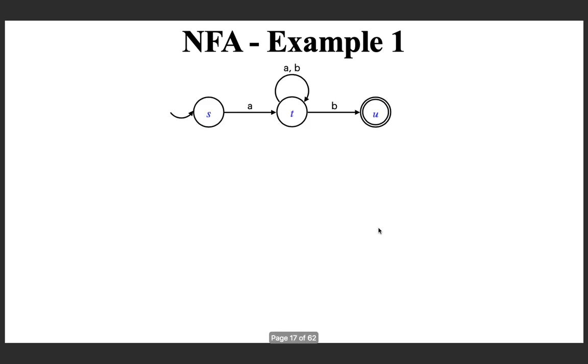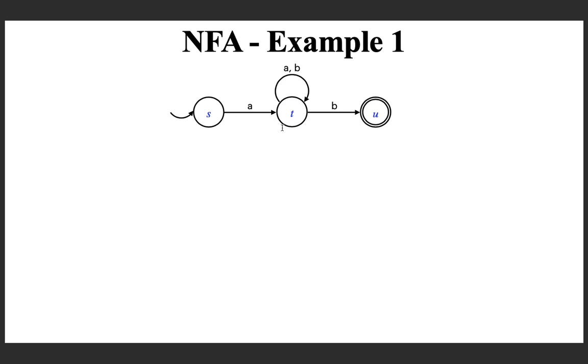So, here is an example NFA given with the 3 states S, T and U. Assume that the alphabet set is A, B. And why is it that it is not a DFA? It is an NFA, it is not a DFA, because if you look at the start state, a transition is not defined for the symbol B. So, it cannot be a DFA.